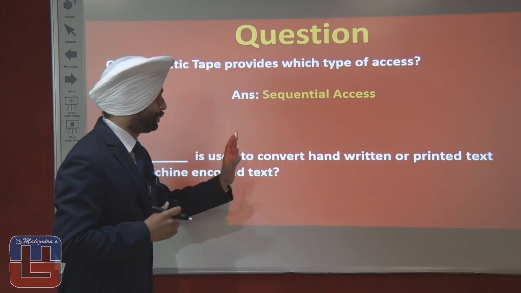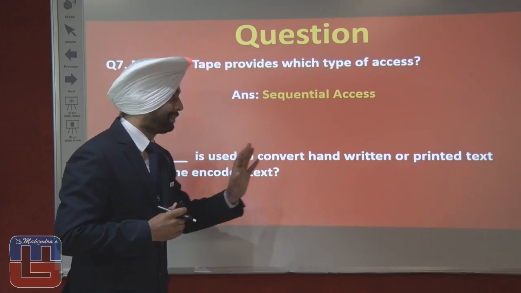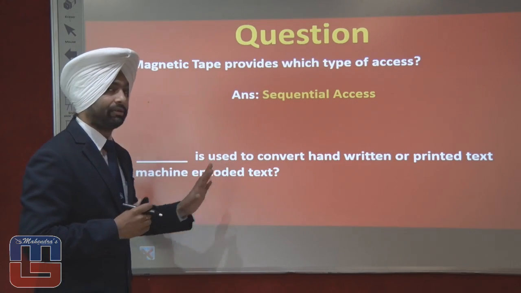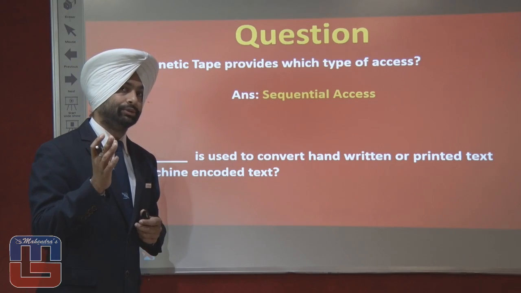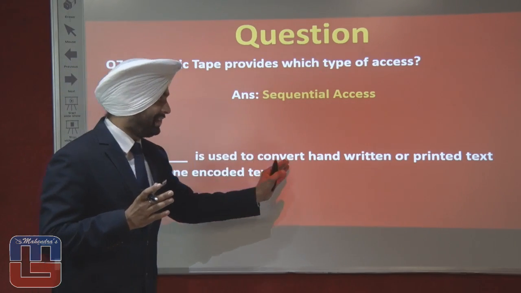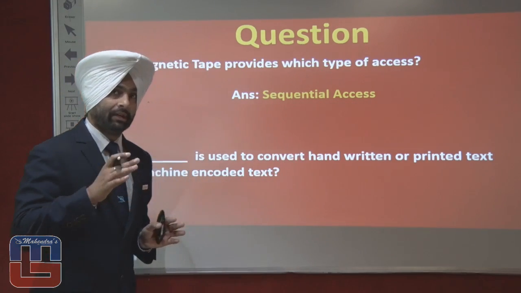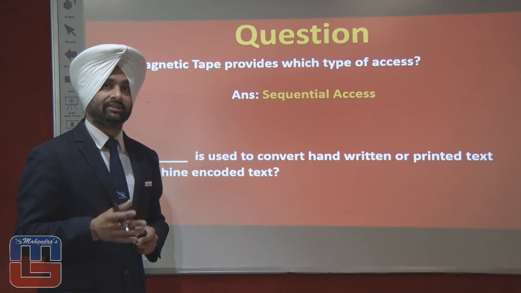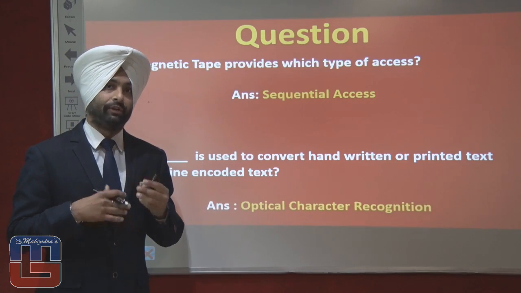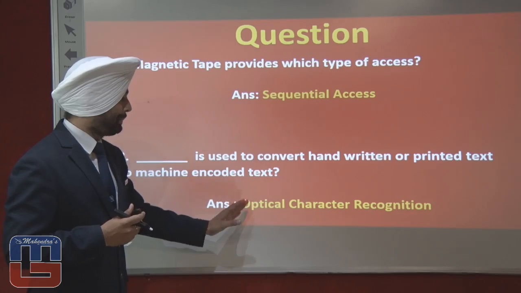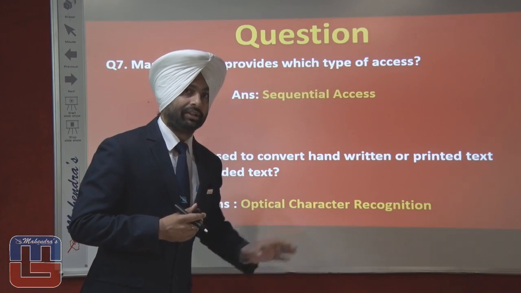Dash is used to convert handwritten or printed text into machine encoded text. Name the concept that is used to convert the handwritten or printed text into the machine encoded text. Yes, the answer is OCR. Now, what is the full form of OCR? It is optical character recognition.